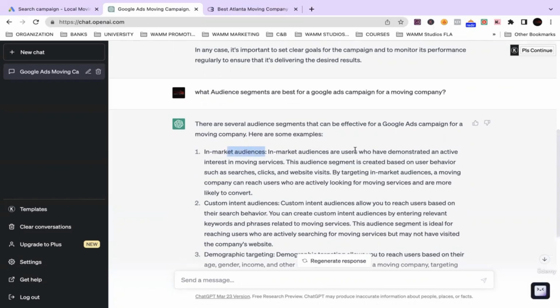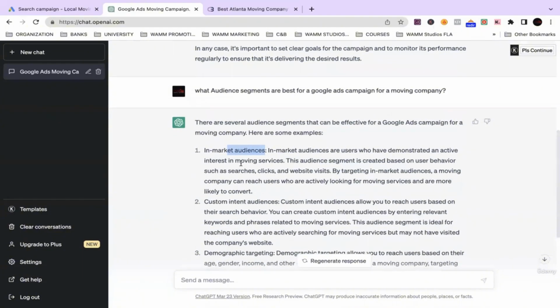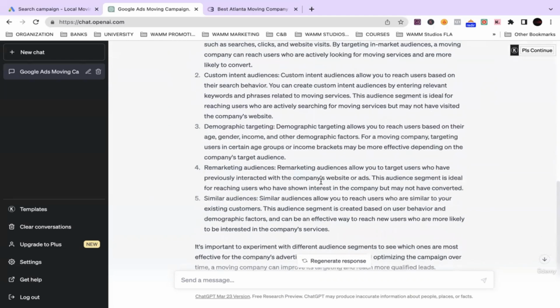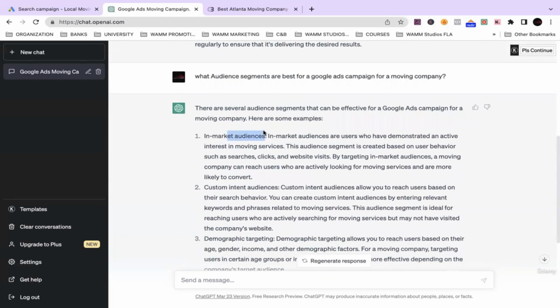All right. So in-market audiences are users that have demonstrated an active interest in moving services. This audience segment is created based on user behaviors such as searches, clicks, website visits, right? So let's get more in depth.